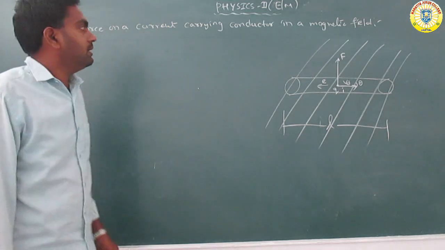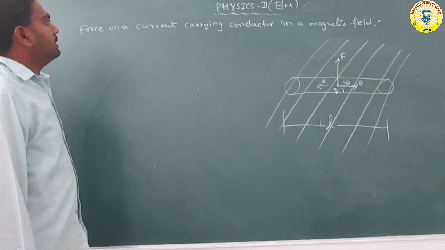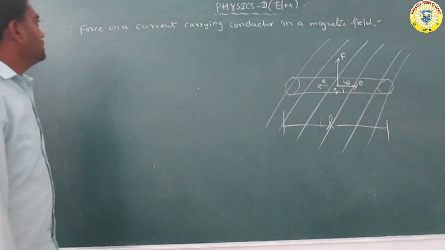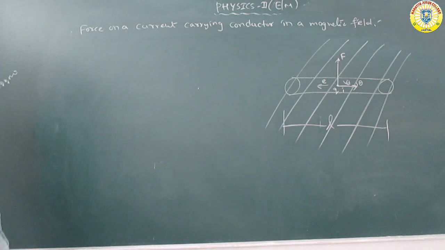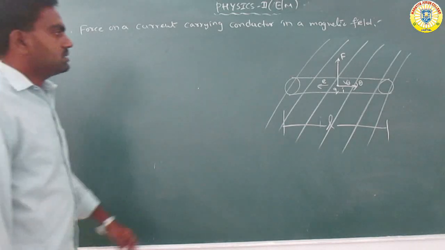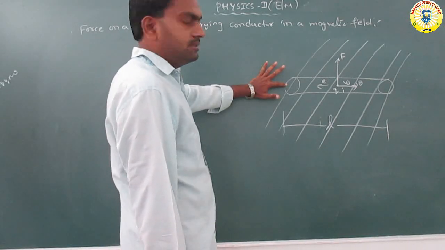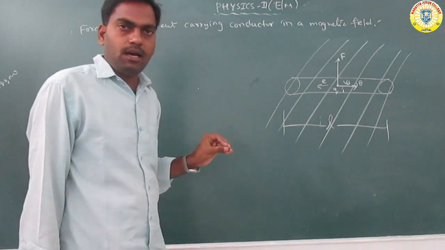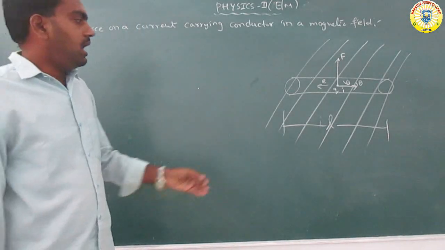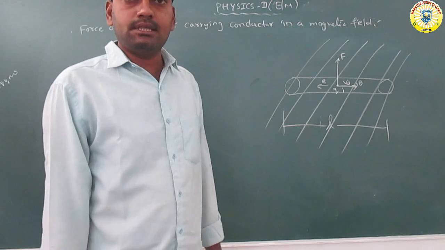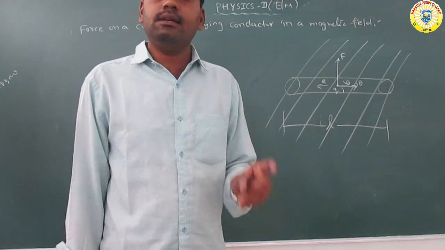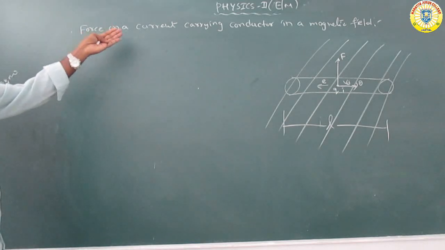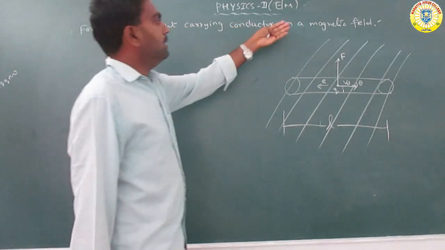The next topic taken here is the force on a current carrying conductor in a magnetic field. The current carrying conductor, that means a wire, is placed in a uniform magnetic field, with length L and area of cross section A. The current passing through the conductor is I.